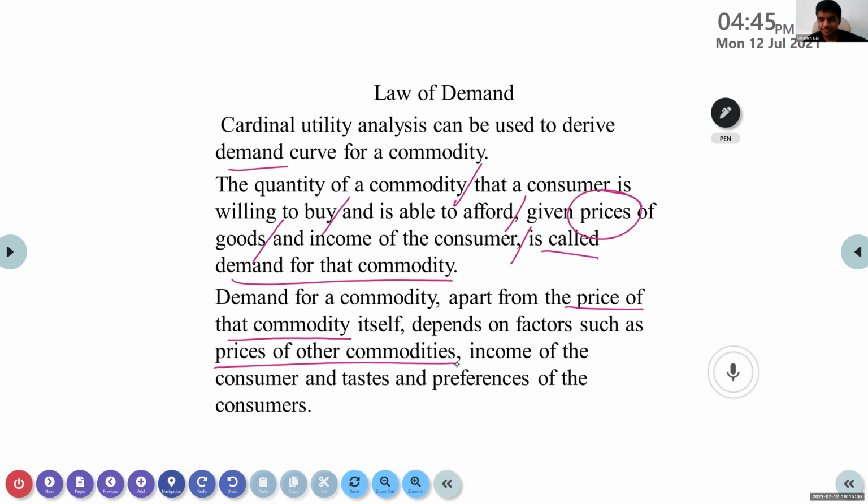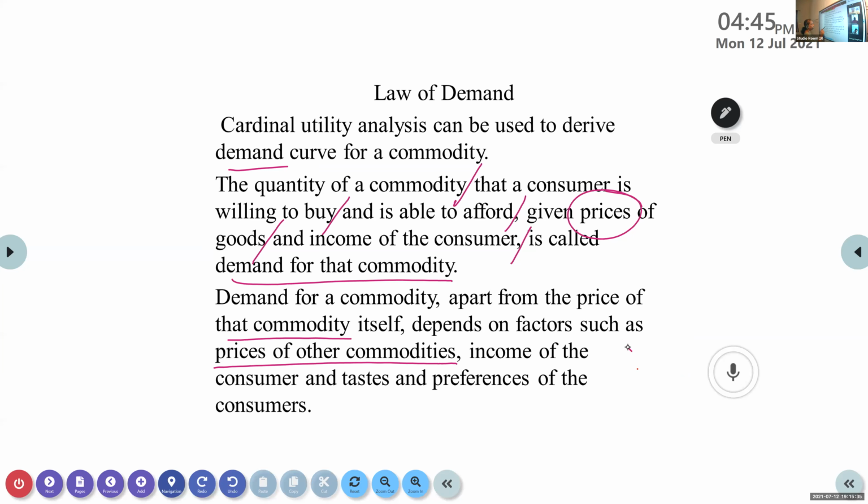So here, when I demand Kannan Devan, it always depends upon the price of Red Label also, because if the price becomes very low for Red Label, what will happen? People may prefer Red Label instead of buying Kannan Devan. Okay, so that is what they have given.